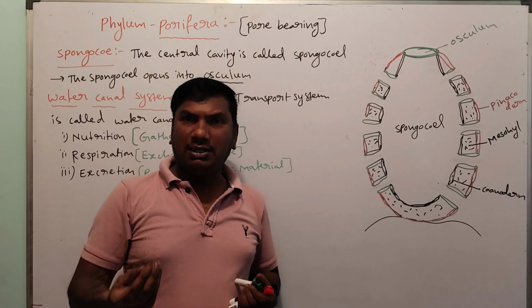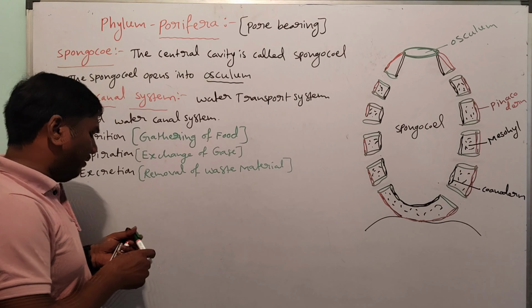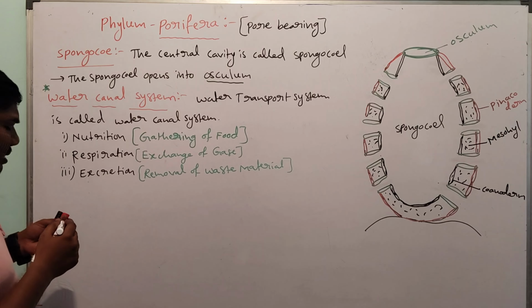Respiration means exchange of gases. Excretion means removal of waste materials. So the canal system has three functions: nutrition, respiration and excretion. Very special character, the water canal system.